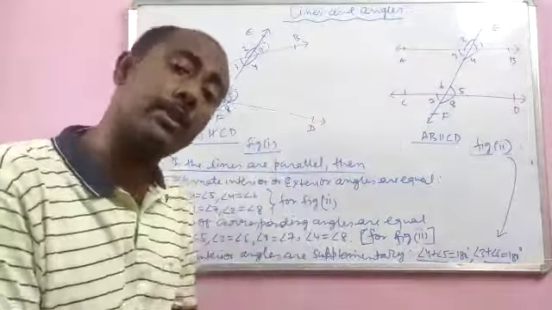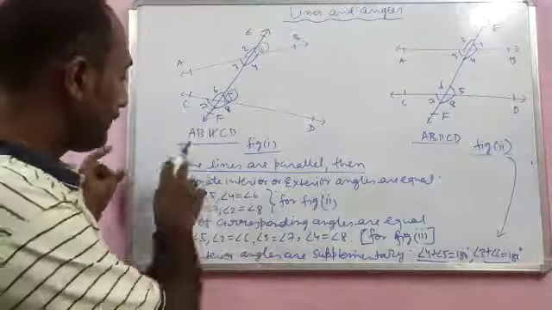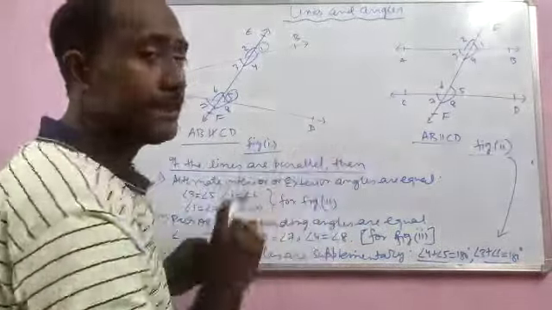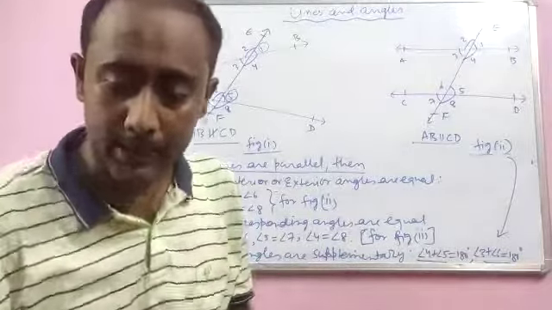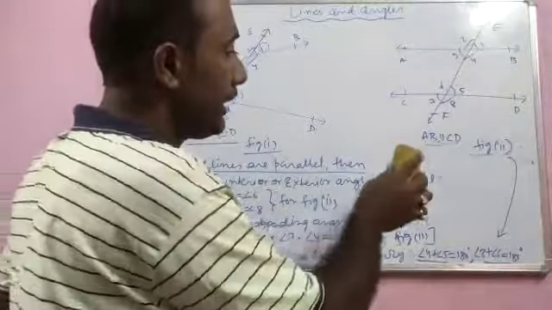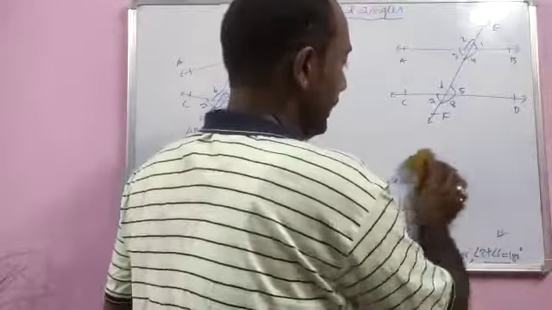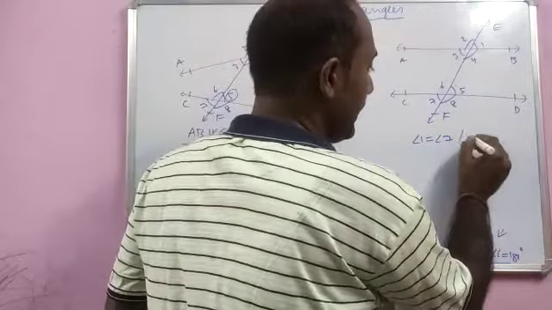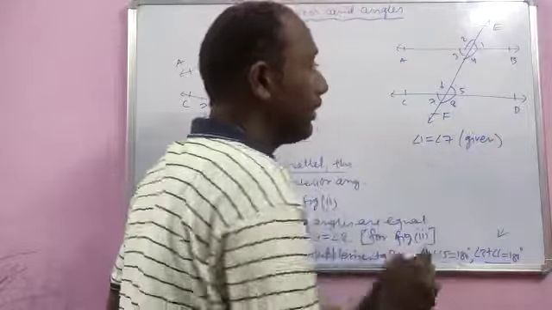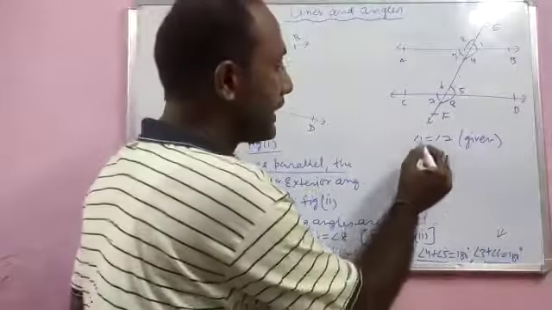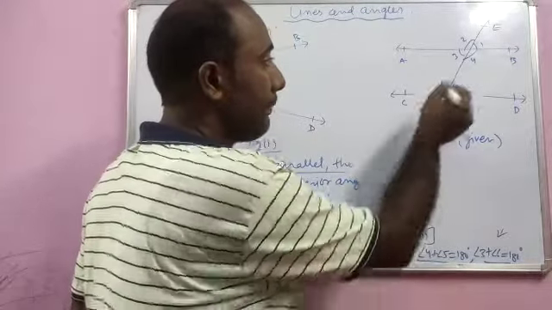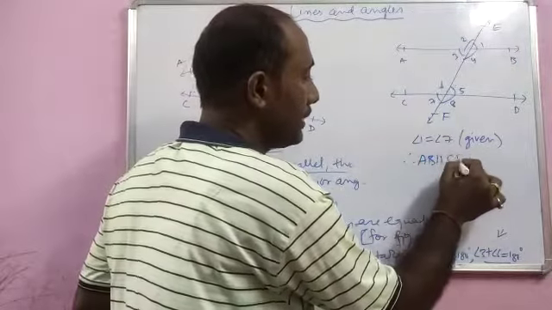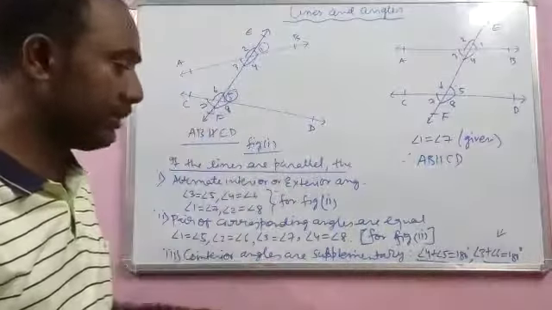Now the converse of this is also true. That means if you have to prove the lines parallel, then by showing that the alternate angles are equal, you can prove the lines parallel. For example, if I say for this case that AB is not parallel to CD and you have to prove it, and angle 1 is equal to angle 7 is given, then since angle 1 is equal to angle 7 and they are a pair of alternate exterior angles, AB will become parallel to CD. That is meant by the converse of the statement.